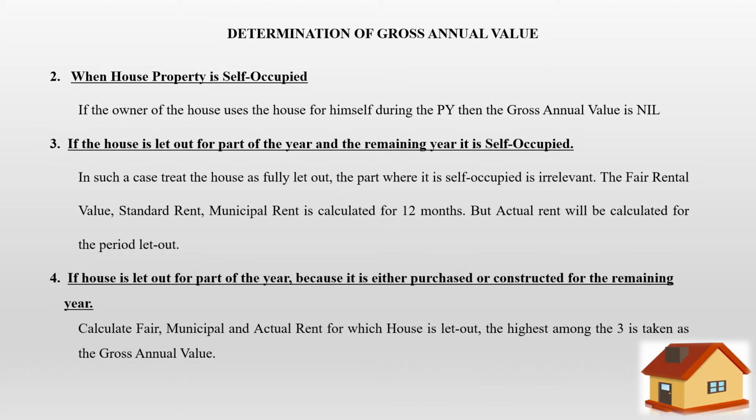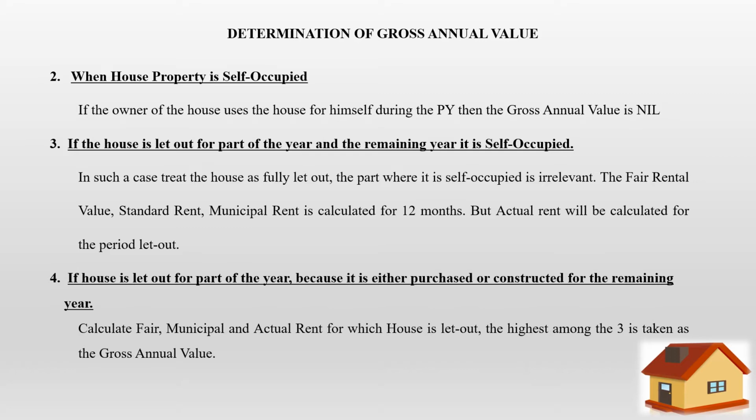The next situation that we're going to see is when the house property is self-occupied. The meaning of self-occupied is when you own a house and you're going to stay in it. You're not going to rent it out. You're going to stay in the same house. In that situation, how will you calculate gross annual value? If the owner of the house uses the house for himself during the previous year, then the gross annual value is going to be nil because there is no rent at all. The gross annual value will be nil.